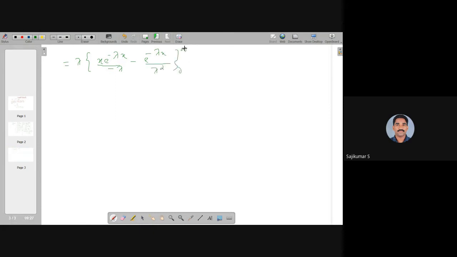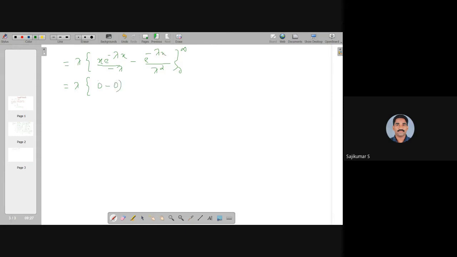Evaluating from 0 to infinity, equal to lambda into, substituting the upper limit. In every upper limit we have a term e raised to minus infinity. So the first term goes to 0 because of that e raised to minus infinity, and the second term also goes to 0 because of that e raised to minus infinity.